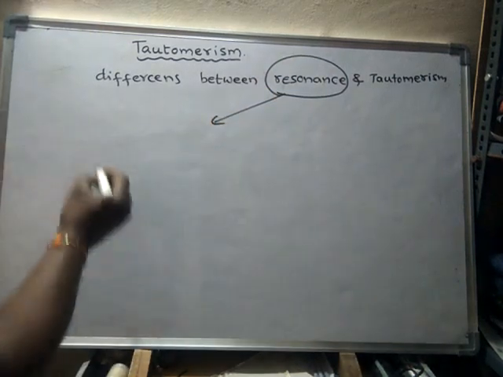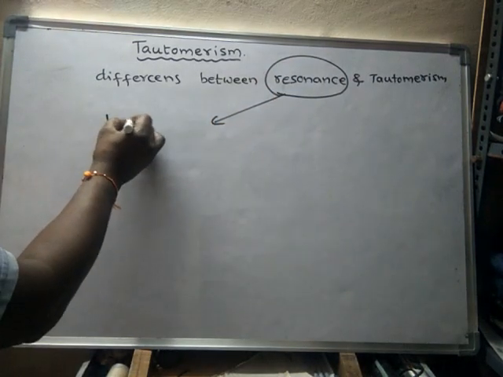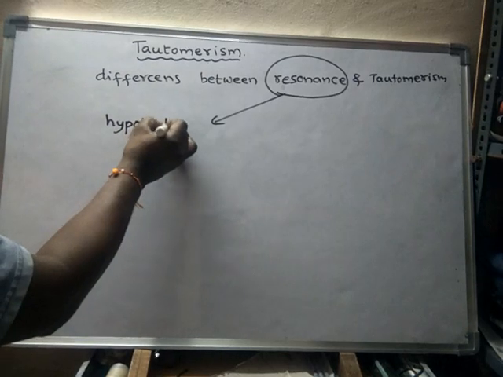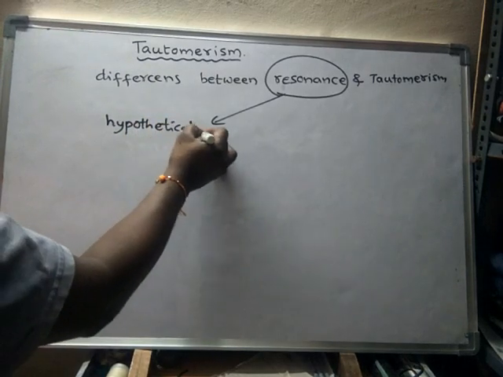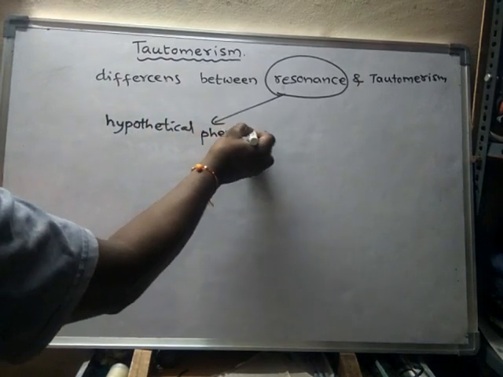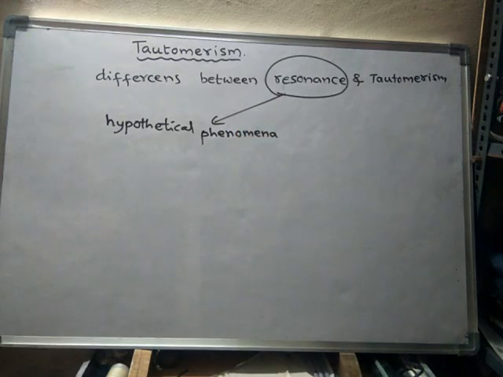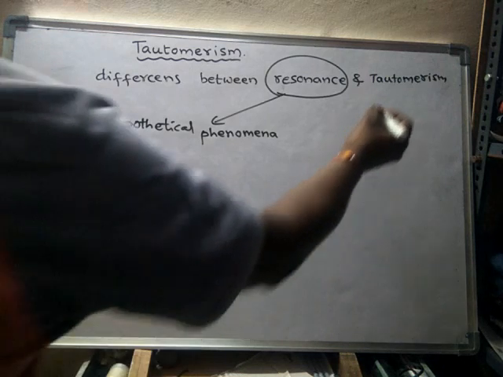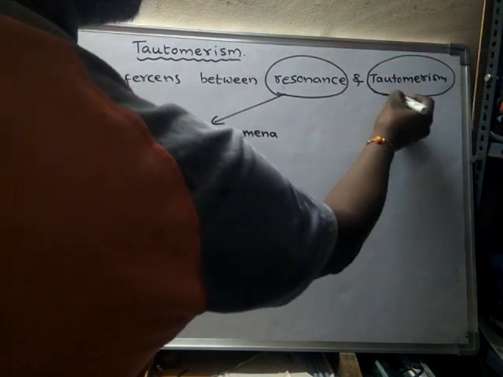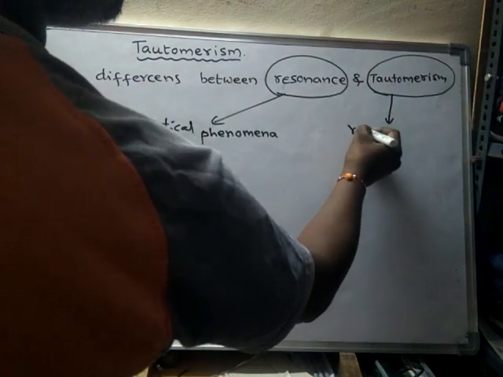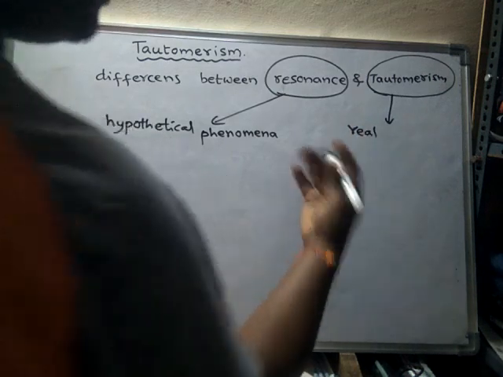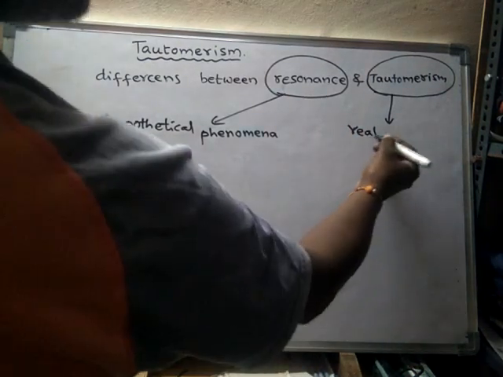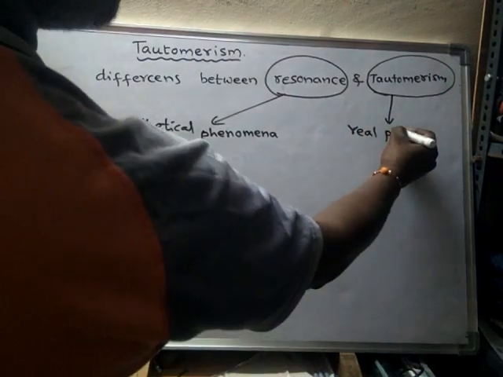Resonance is a hypothetical phenomenon, whereas tautomerism is a real phenomenon. It really occurs in nature.